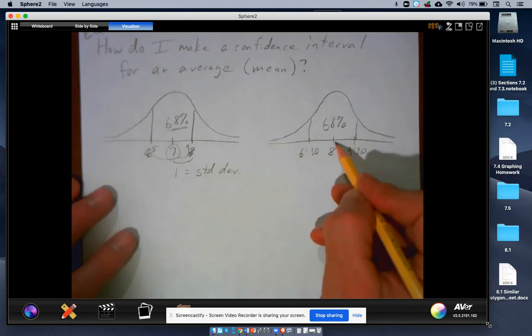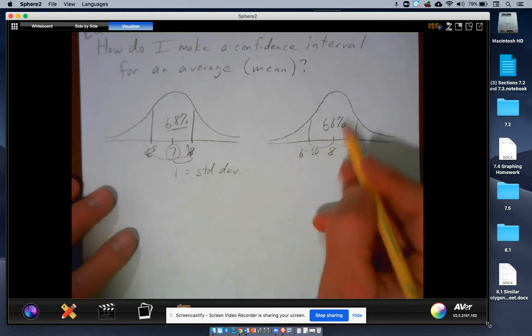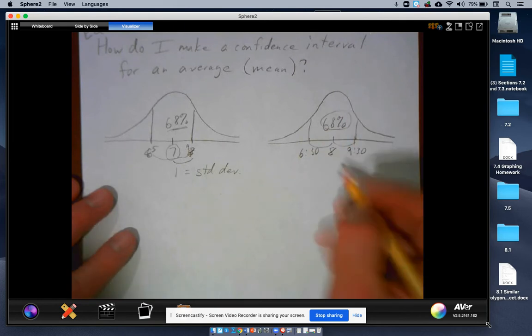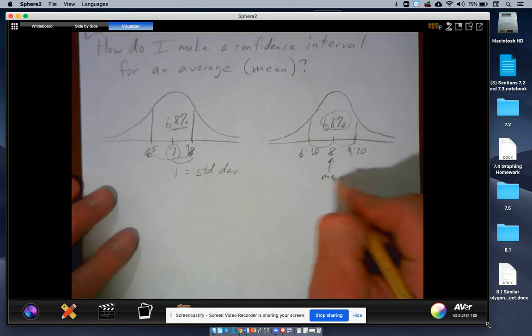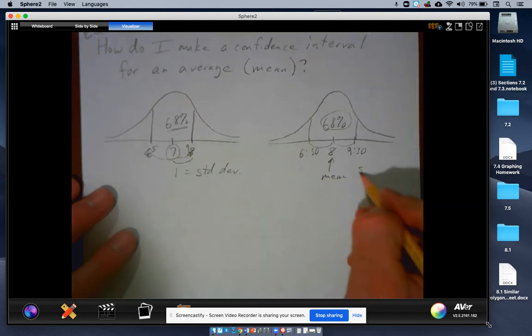I'd have to go up a minute and a half, down a minute and a half, and I'd have 68 of the 100 people. So my mean is 8, and my standard deviation would be a minute and 30 seconds, or 1.5 minutes.